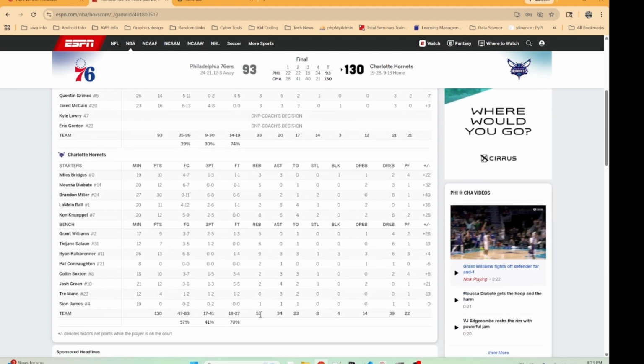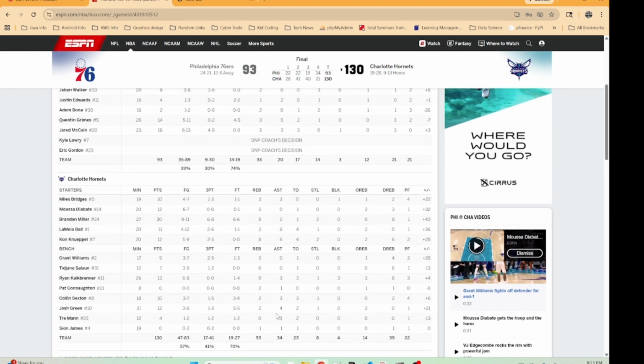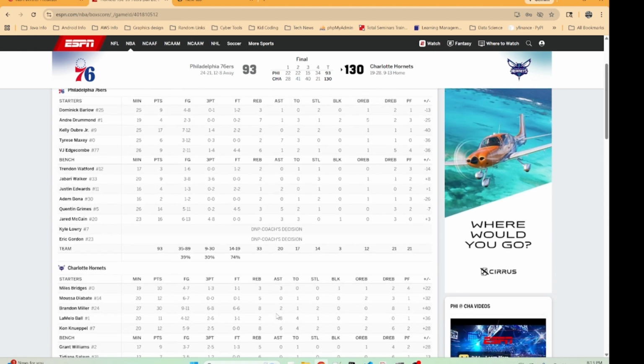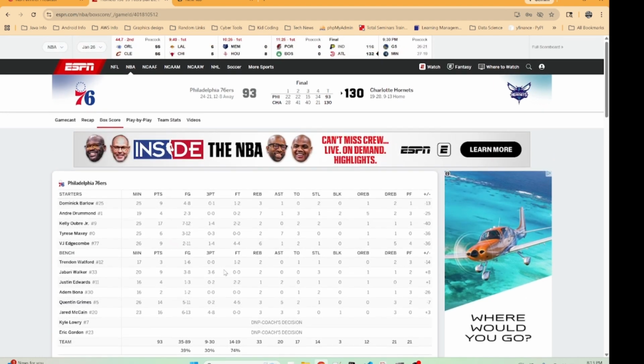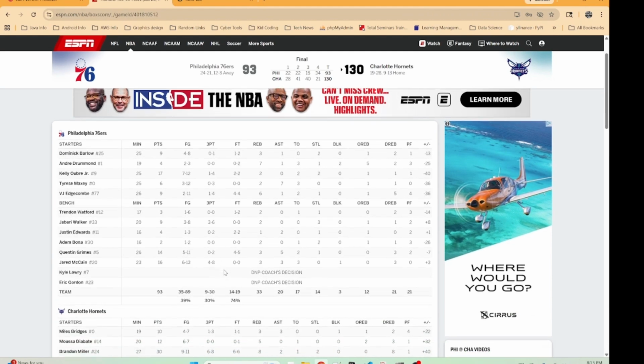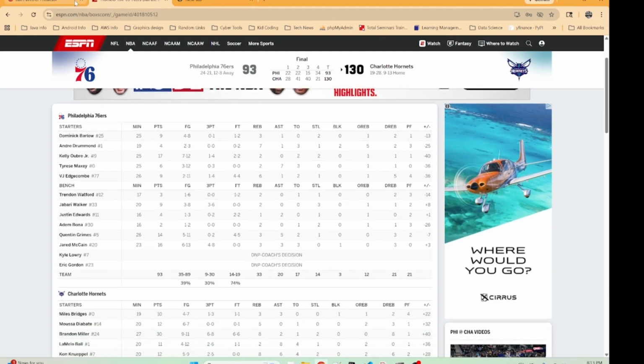Heck yeah, man. 20 more rebounds. Yeah, you're just looking at these total numbers here. You see why they won. Assists about the same. No, assists 20 to 34. Turnovers are about the same. Steals, look at that. 76ers have more steals. They have fewer blocks, fewer rebounds. So yeah, some of these numbers kind of clearly tell the story that the Hornets were just launching it from three and making it too.